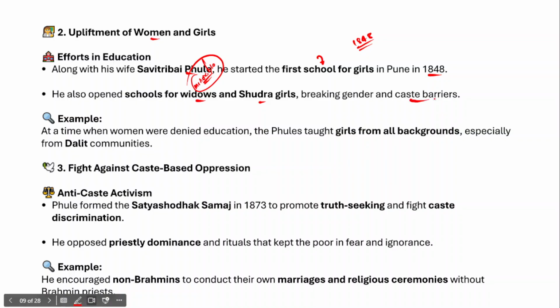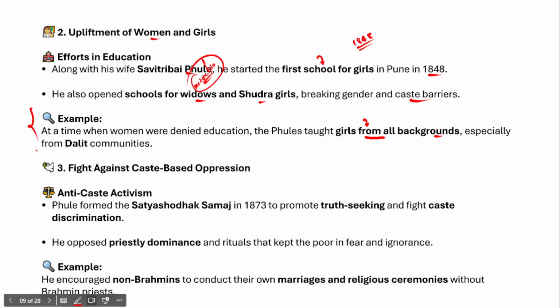The best example would be, as I've already told you, that women's education was denied at that point of time, but both Savitribai Phule and Mahatma Jyotirao Phule taught that girls from all backgrounds, especially from Dalit communities, should come and attend schooling, right? So for the upliftment of women, they made an important contribution.